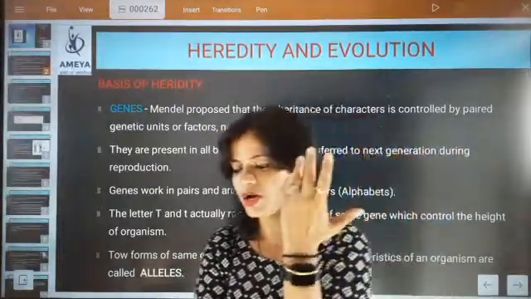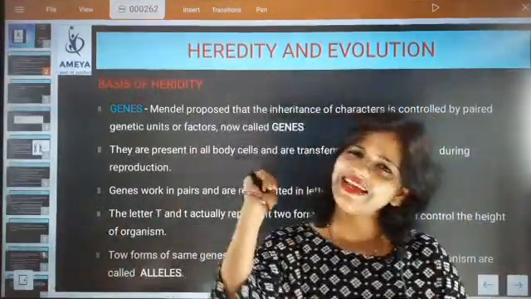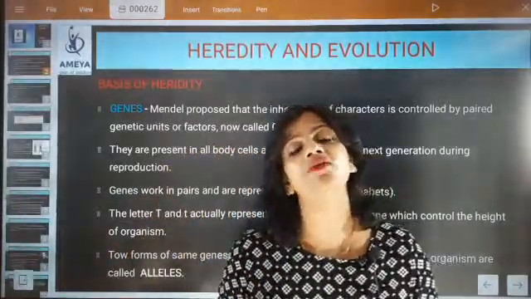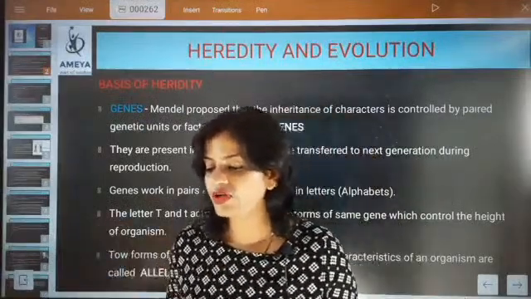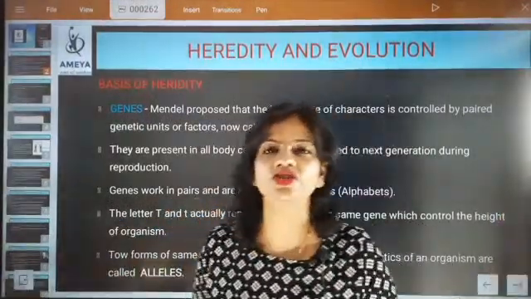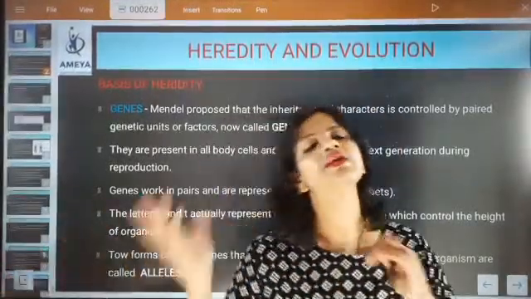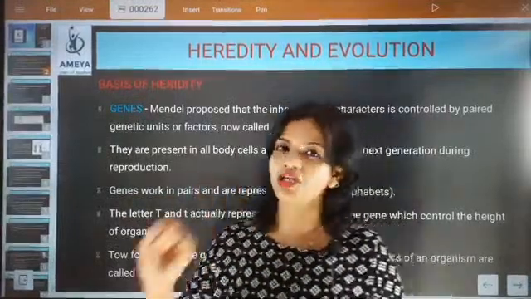If you are talking about my body, then my body is full of cells. Each and every cell has a gene. It has a nucleus, and if it has a nucleus, then 100% it will be carrying genes. But am I capable of transmitting my genes? No, I am only capable of transmitting my genes through the germ cells.